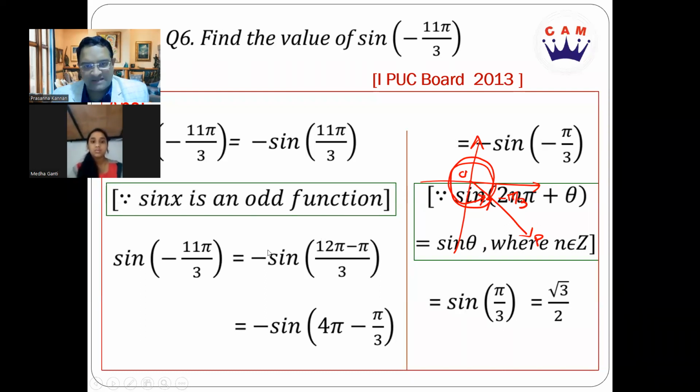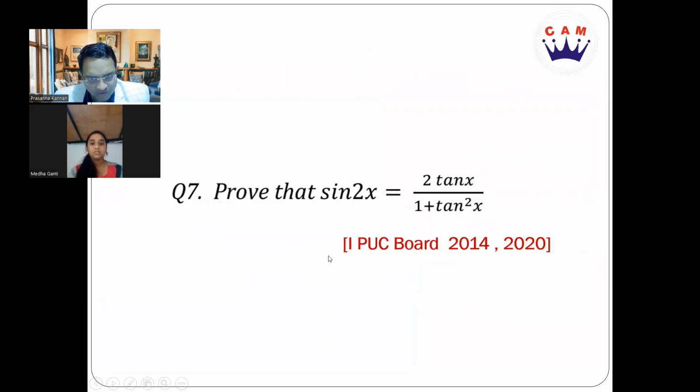So if you see, each step would carry about half a mark. So you applying the sine of minus x as minus sine x, half a mark, then writing it in this form.